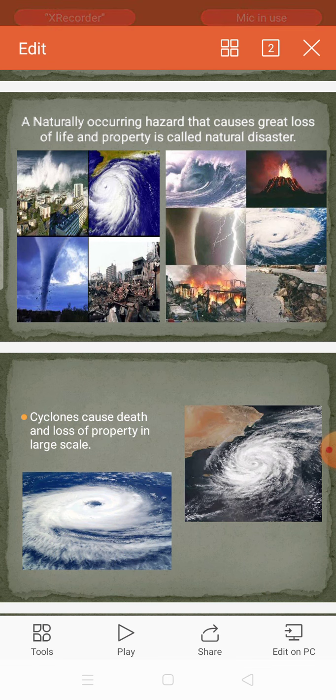And last is landslide, and in a coastal area, it will be washed away continuously by the waves. Now, firstly, I will take cyclones. Cyclones cause death and loss of property on a large scale.